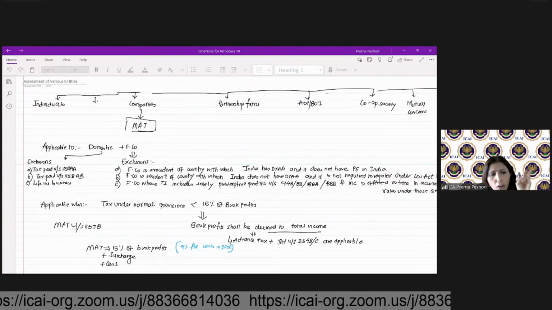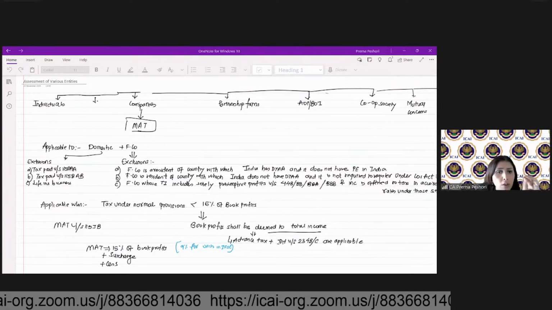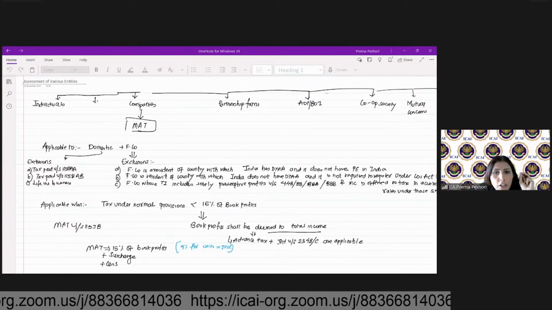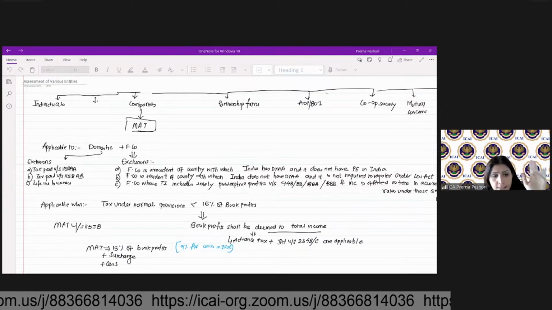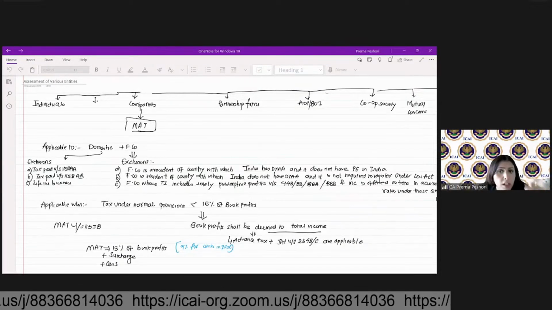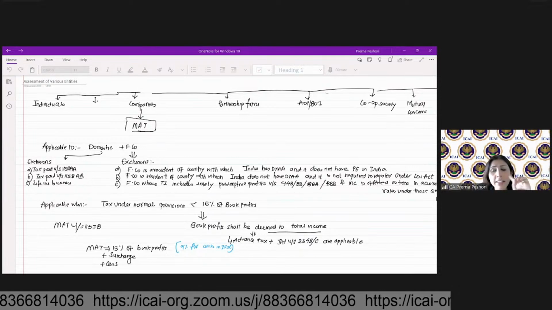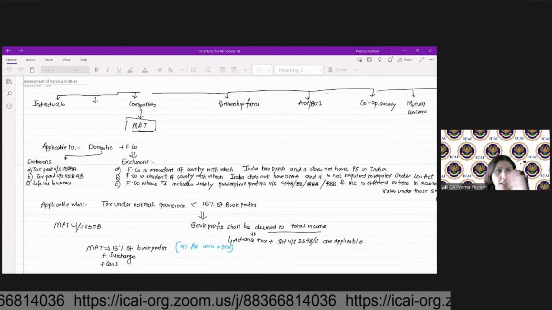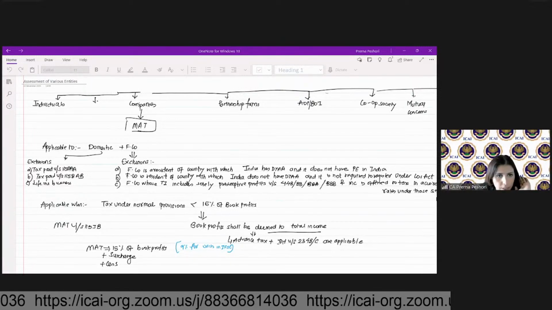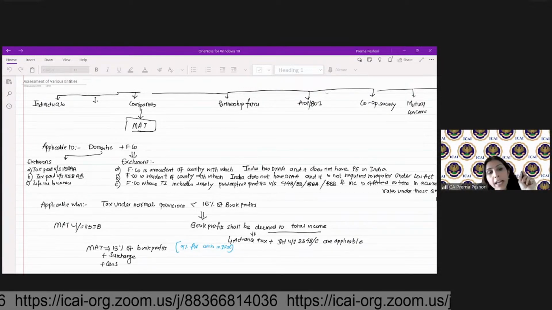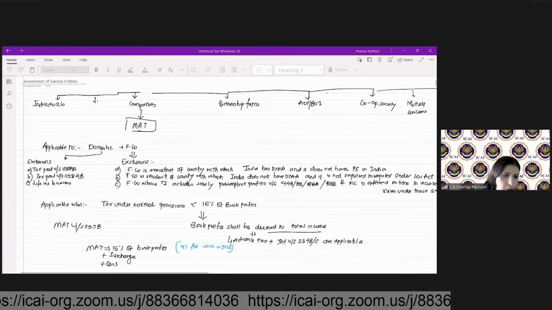Or the third case, a foreign company whose total income solely includes the presumptive profits under 44B, 44BB, 44BBA, 44BBB, all of those sections, which are applicable for shipping, airline, oil and exploration, all of that. And the tax has been paid in accordance with those sections, then in that case, the MAT is not applicable to that foreign company. Meaning if you're a foreign company and if you have a place of business here in India, then the MAT liability will be applicable to you.